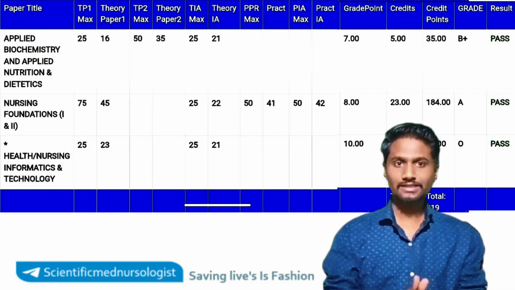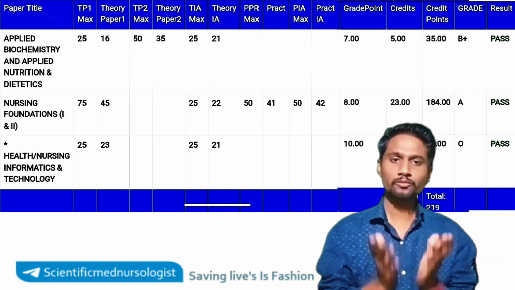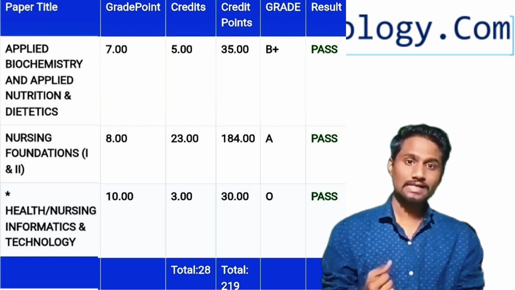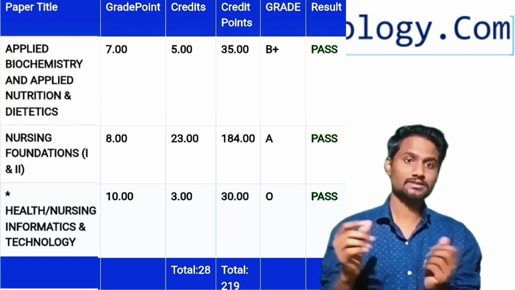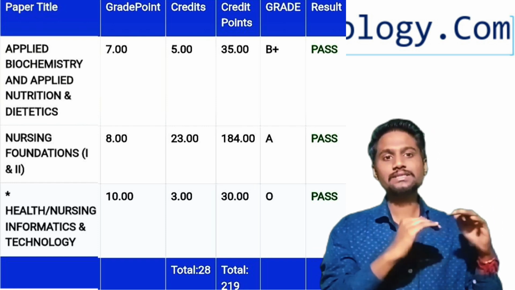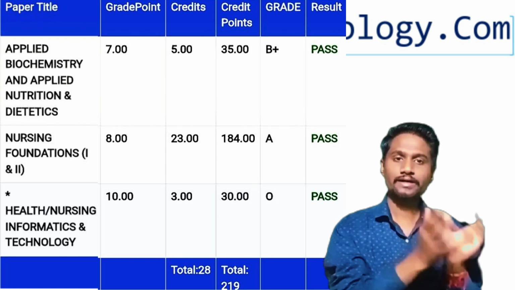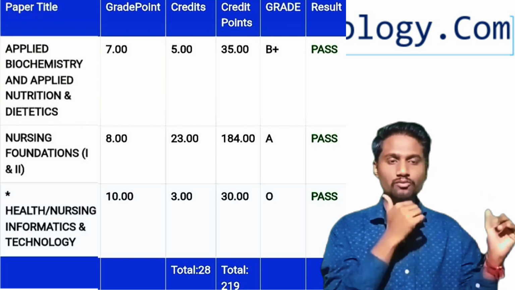So now let's move to the next column, that is credits. What is the meaning of this column? Basically, credit means the importance of the subject, the hardness level of the subject, and how much depth it has in that semester. Did you understand? This credits column will be the same for every student of that semester. The credits will be constant. This won't be changed.